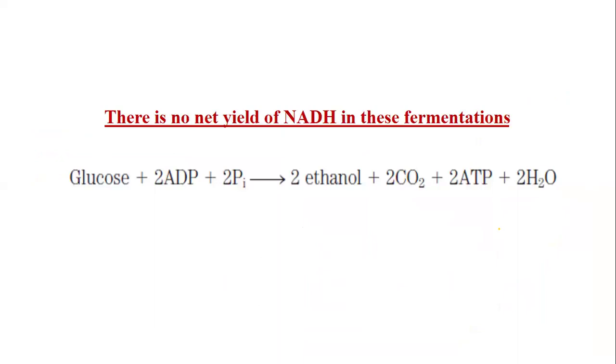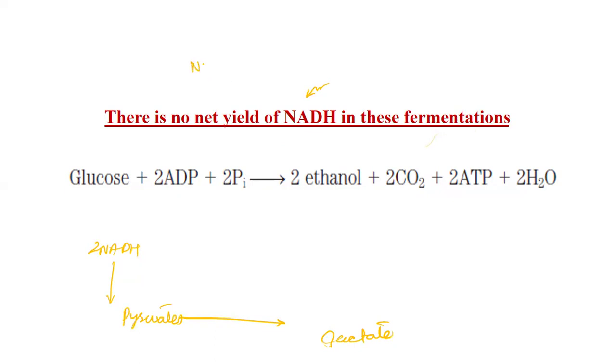So the only difference between the process of fermentation and glycolysis is that there is no NADH production in fermentation, because the two NADH that are produced during glycolysis will be reoxidized when the pyruvate is converted into lactate. So we can say that during fermentation, there is no net gain of NADH.